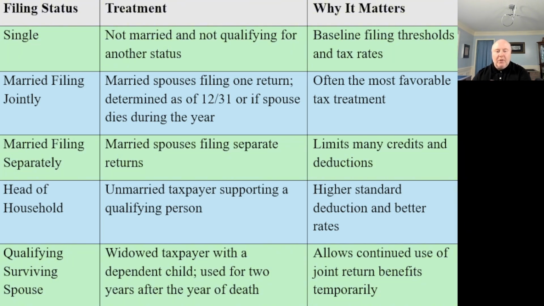And then for 2 years, as long as you still have that qualifying dependent child, you're going to be able to claim qualifying surviving spouse. So year of death, married filing jointly. Next year, qualifying surviving spouse. Next year, qualifying surviving spouse. Qualifying surviving spouse is going to give us the same benefits of married filing jointly. And then after that 3rd year and the 4th year, you're going to be either single or head of household, depending on whether you have a qualifying person or not at that point. So that's the requirements for it.